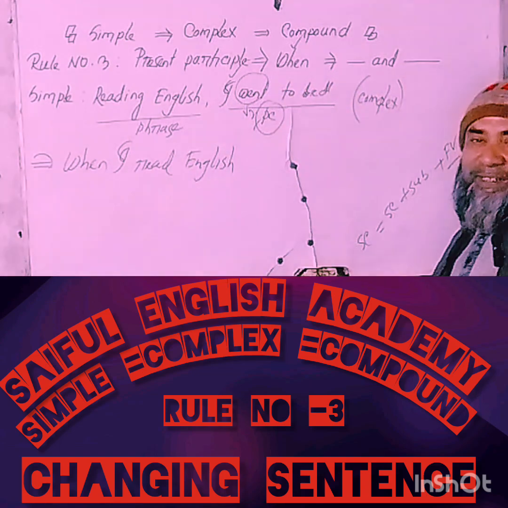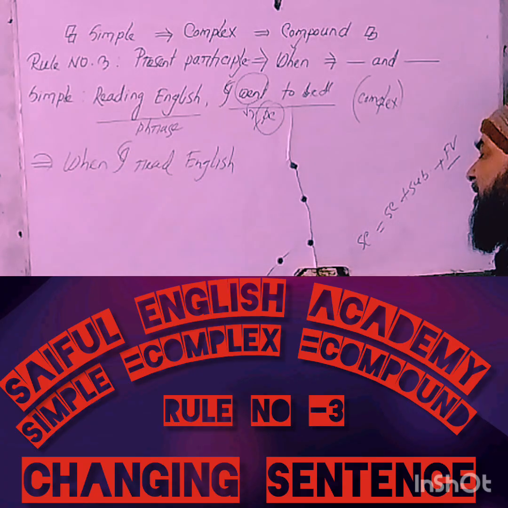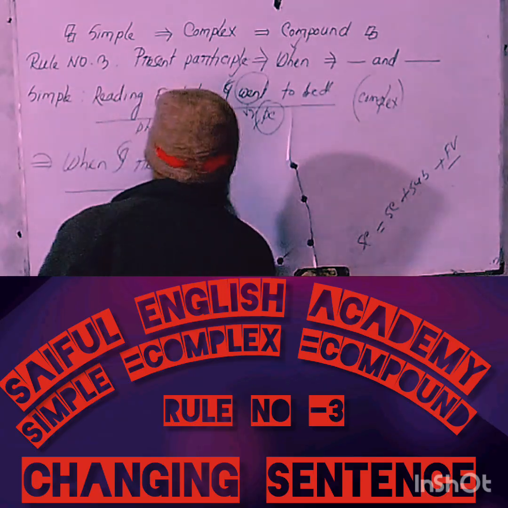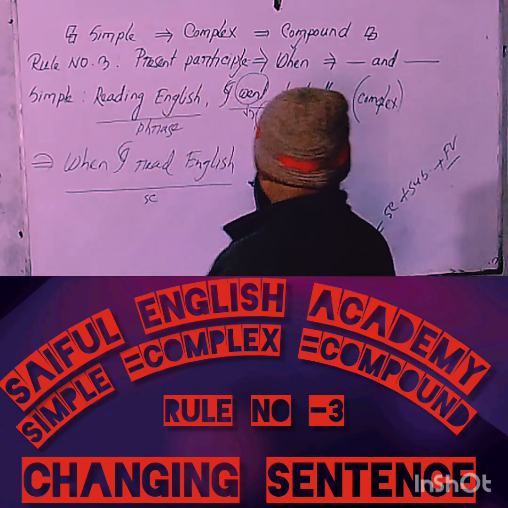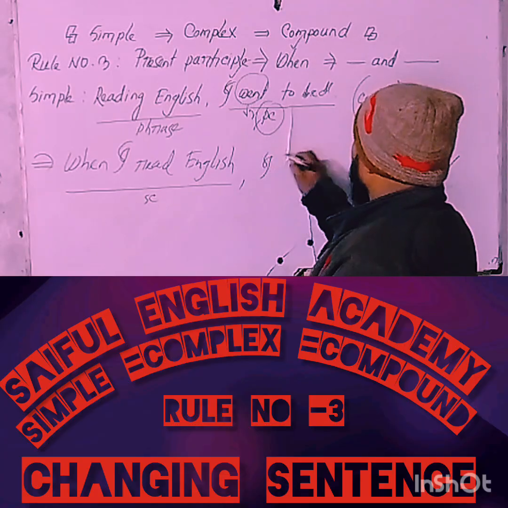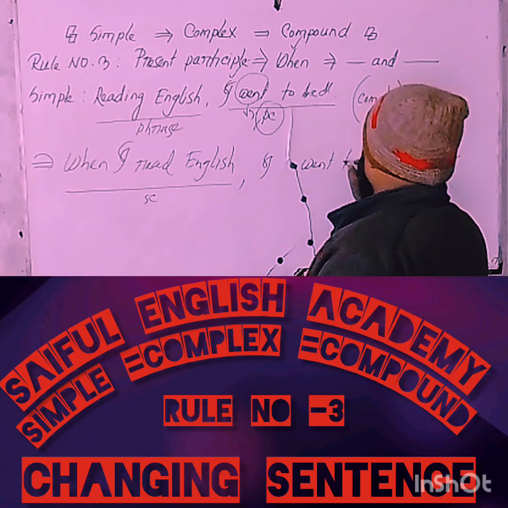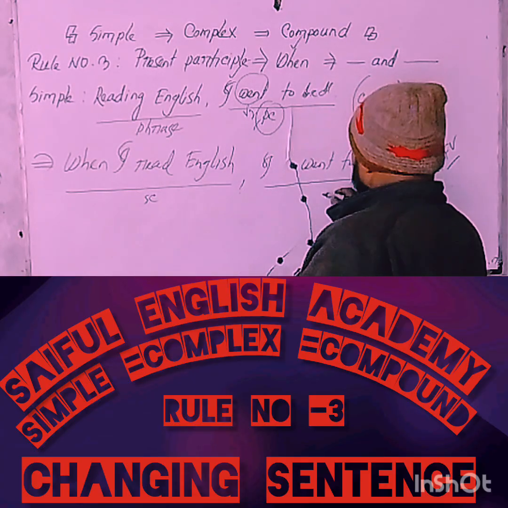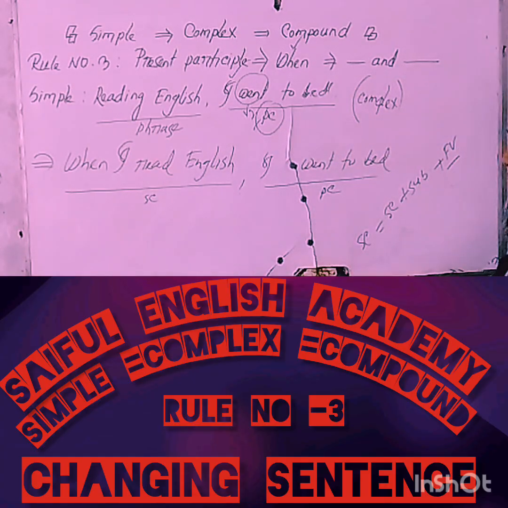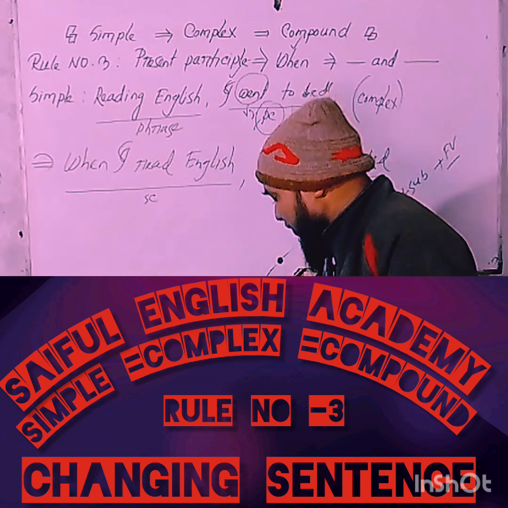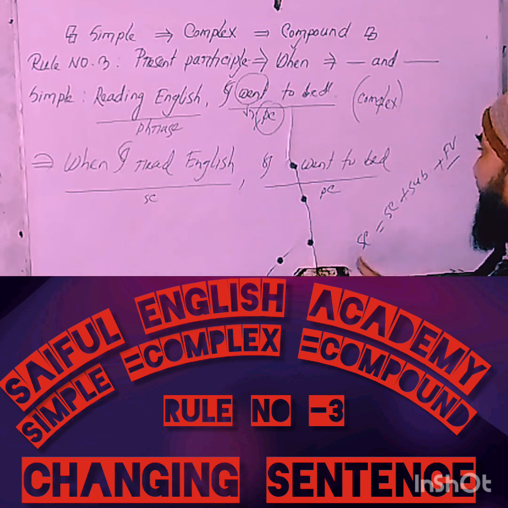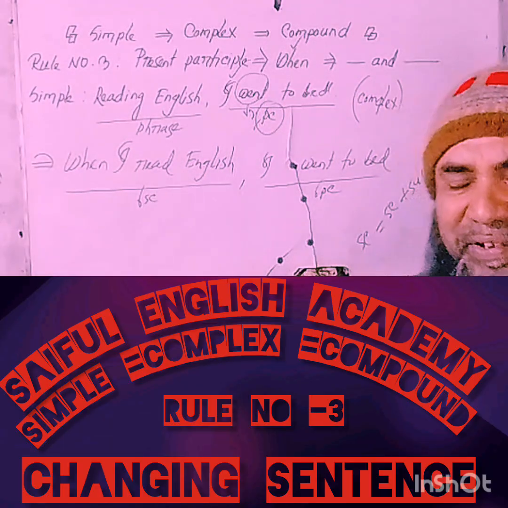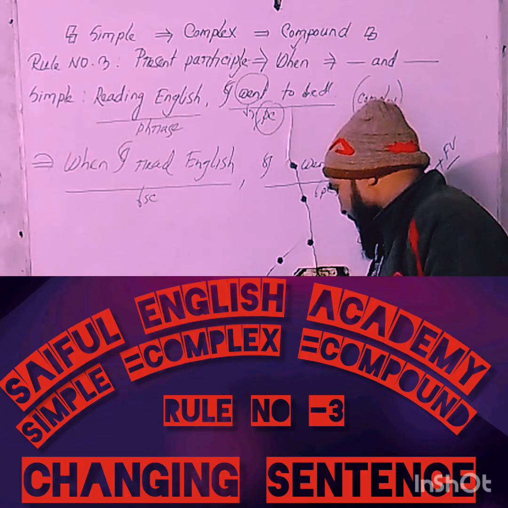So, my dear learners, take a look at the board and try to understand. This phrase must change into a subordinate clause. Then now write the principal clause: I went to bed. Now this sentence has been changed into a complex sentence because this sentence has a principal clause and a subordinate clause. I hope that you have understood clearly.